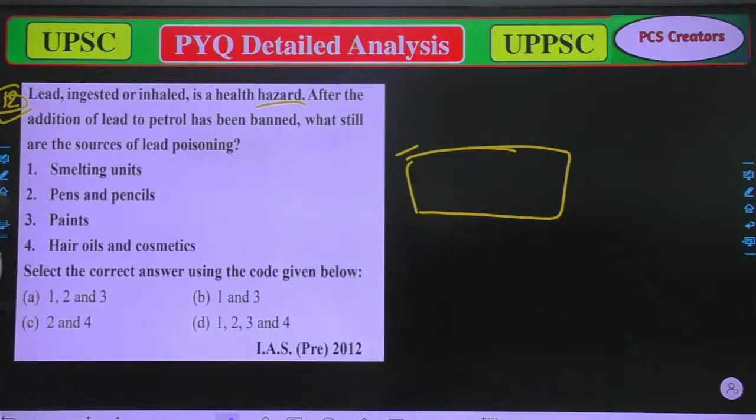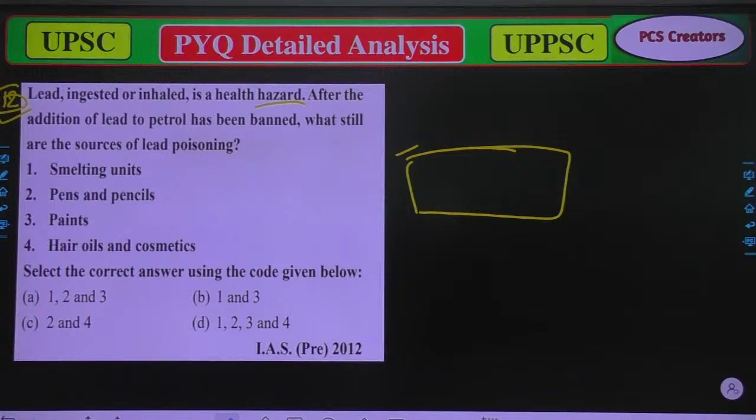So we have A, smelting units, B, pens and pencils, third, paints, and D, hair oils and cosmetics. Now you have to say which of the following is correct.